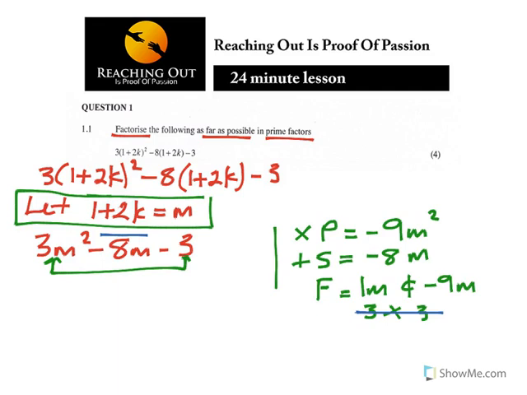If I rewrite, I will have 3m squared plus 1m minus 9m minus 3, substituting where there was minus 8m.